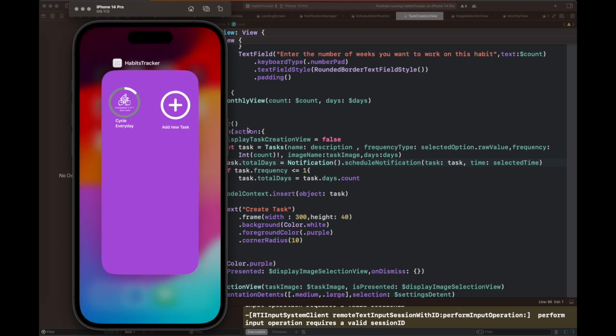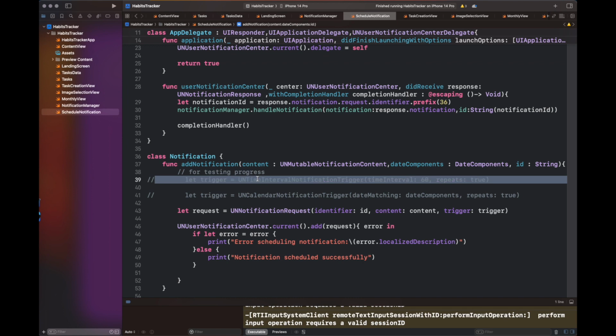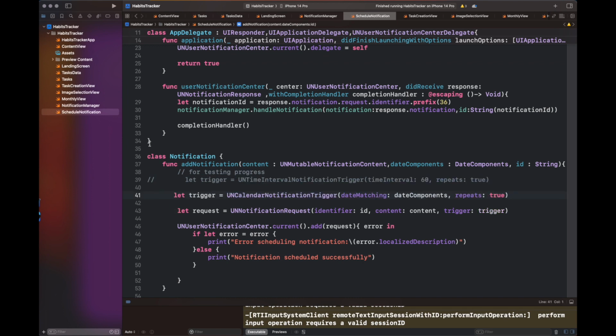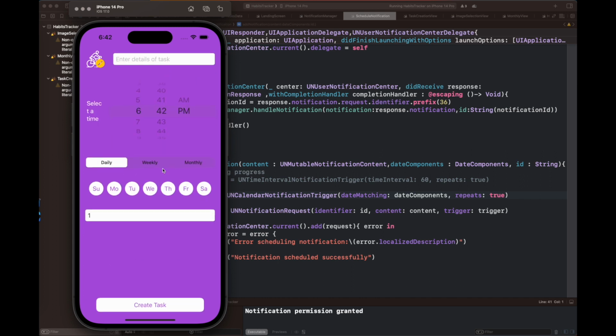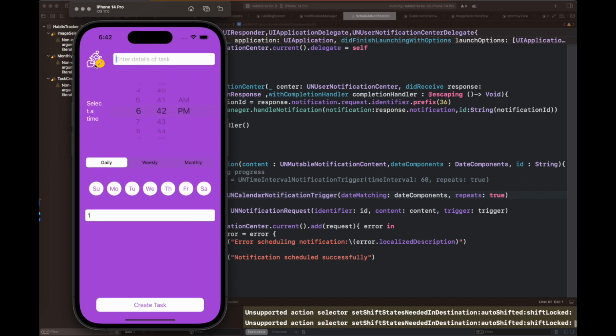Now I'm going to uncomment the line of date components, and I'm going to trigger it using the date component that I've passed inside the addNotification function. So I have created another task with the name "stop smoking", and I have set the time just 1 minute after my current time, on the current day and the next day. So once I click on the first notification, 0.5% of progress should be covered.